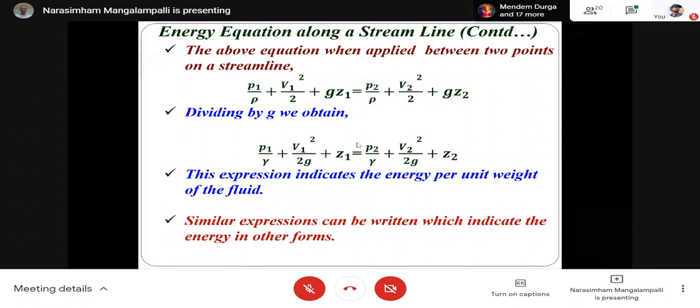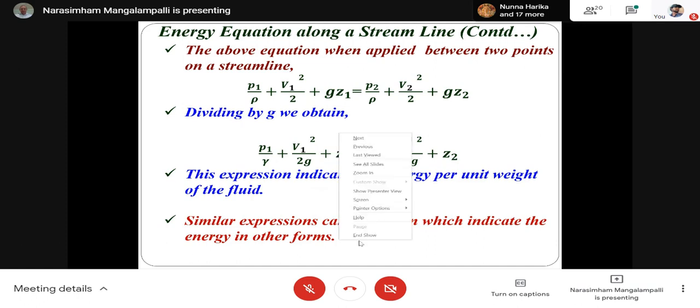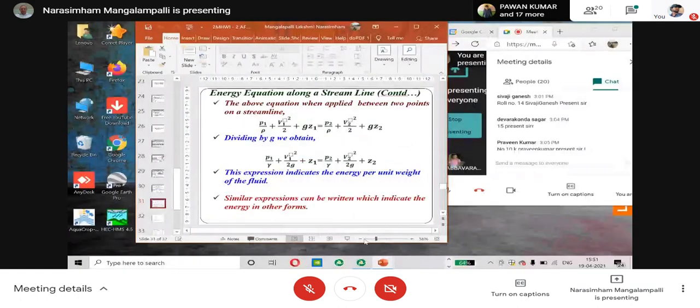Now I ask you to find out the energy in terms of this equation, in terms of energy per unit volume. Has anybody attempted it? Anybody tried? All of you try. I will come back within 10 minutes.